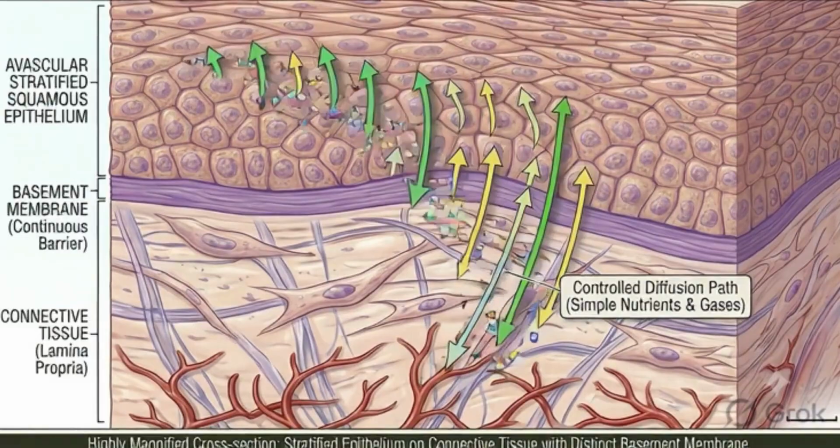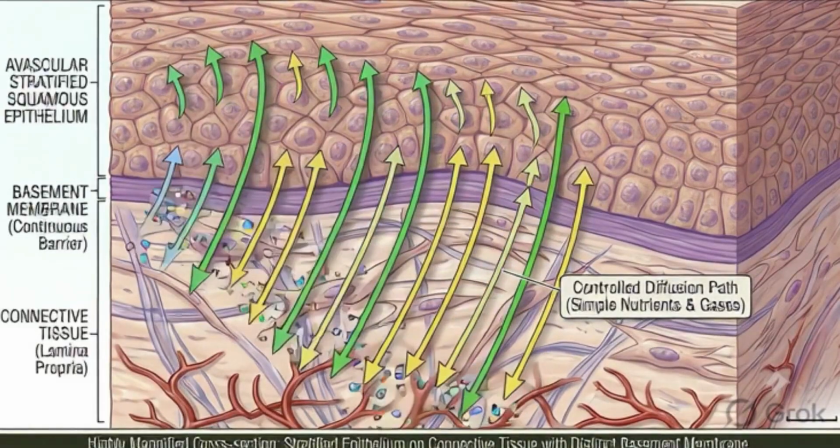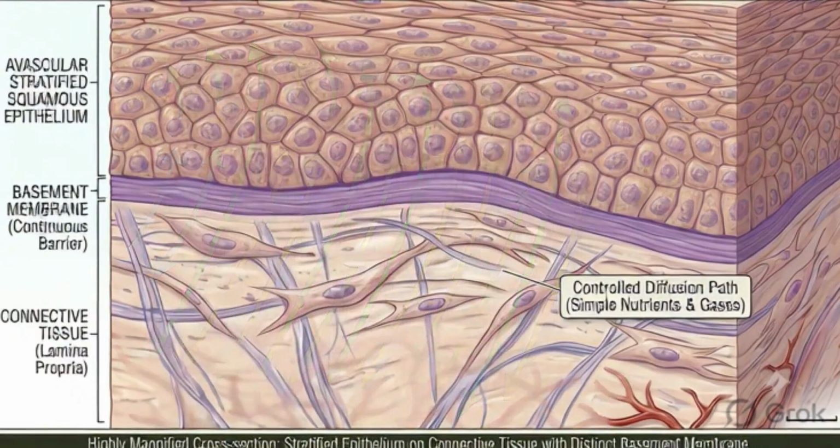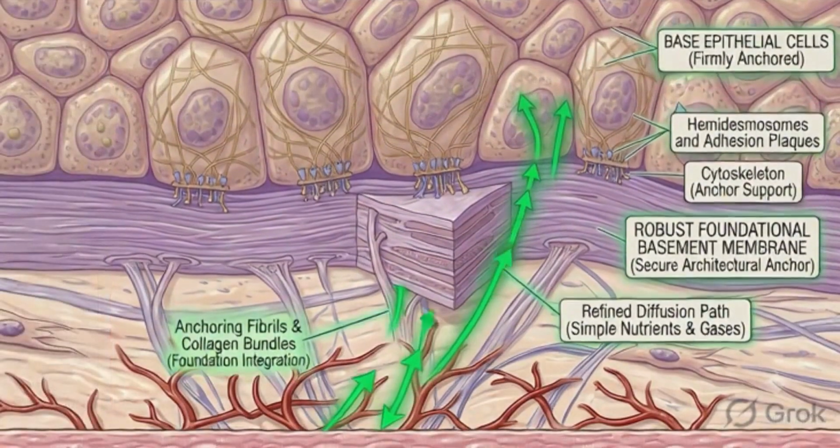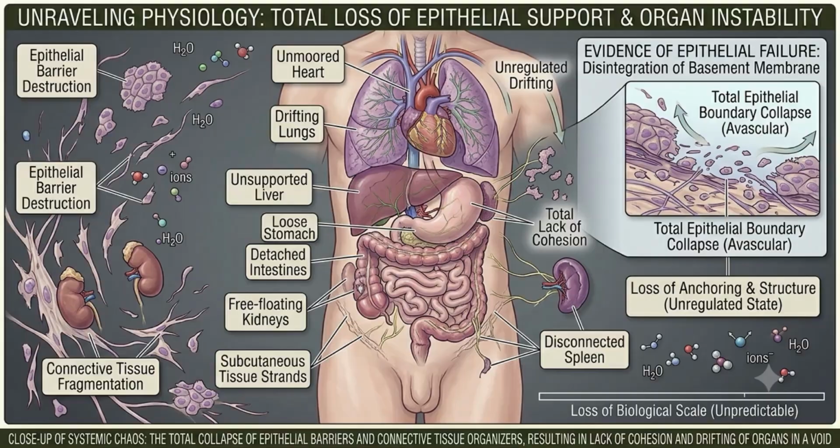Epithelial tissue does not have any blood vessels. It gets all its nutrients by diffusion from the connective tissue just below it. This boundary between epithelial tissue and the tissue beneath it is called the basement membrane, a thin but important structural layer that keeps the epithelium anchored in place.